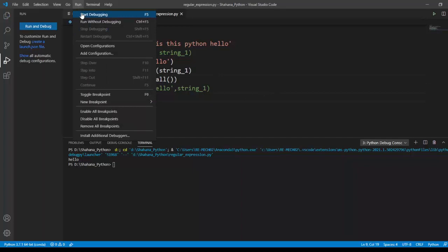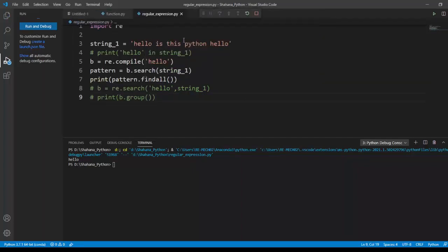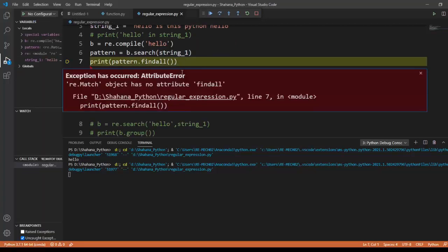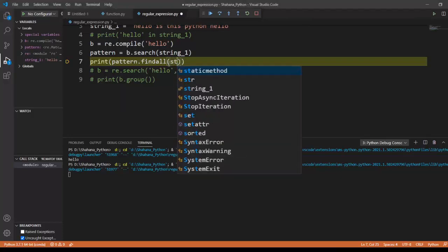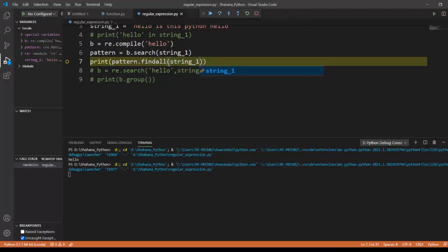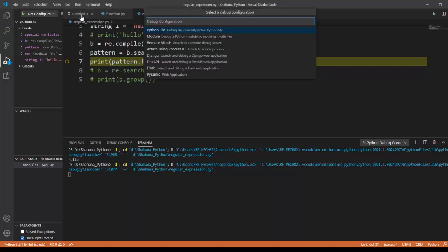It's going to find all the hello keywords present in string1. I'm sorry, it throws me an error. I forgot to pass the string value here. I'm gonna run this.